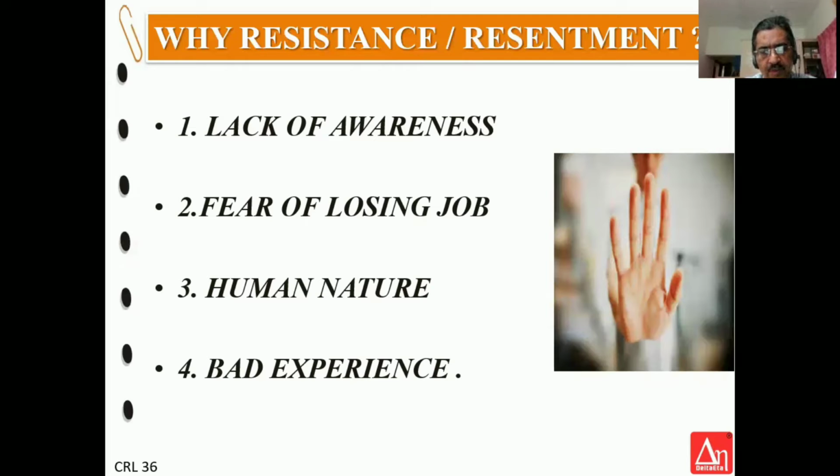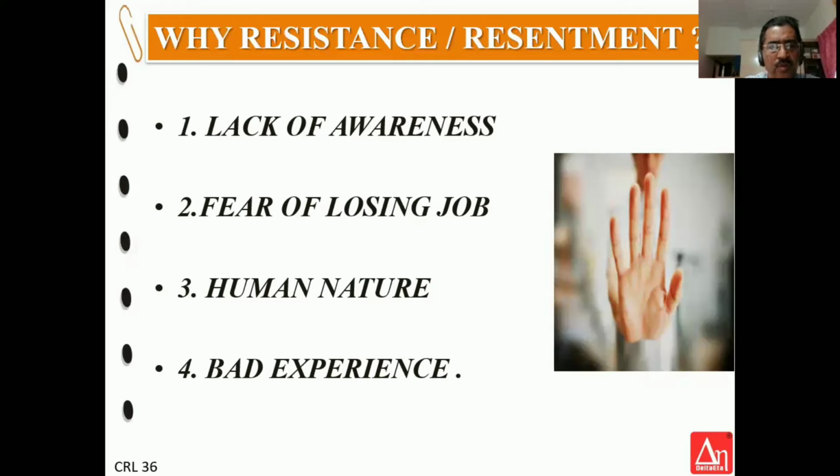It was maybe a half-cooked idea, or it was not implemented well, or it was implemented at the wrong time. Anything can go wrong. So that bad experience is in the back of the mind, and they object to any new change. So basically, 4 reasons why people object to change.